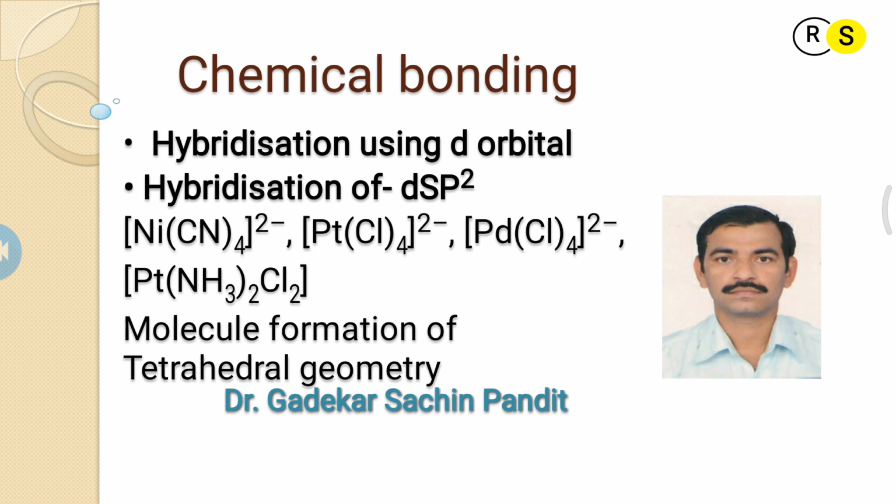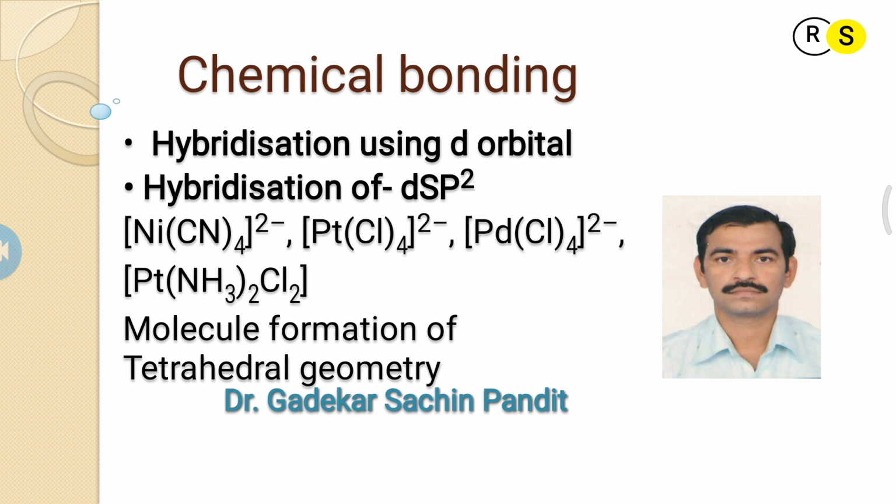The linear type, sp hybridization, involves one s and one p hybrid orbital. Examples are beryllium hydride, beryllium fluoride, beryllium chloride, ethane, C2H2, and the ethylene molecule, which involve sp hybridization.